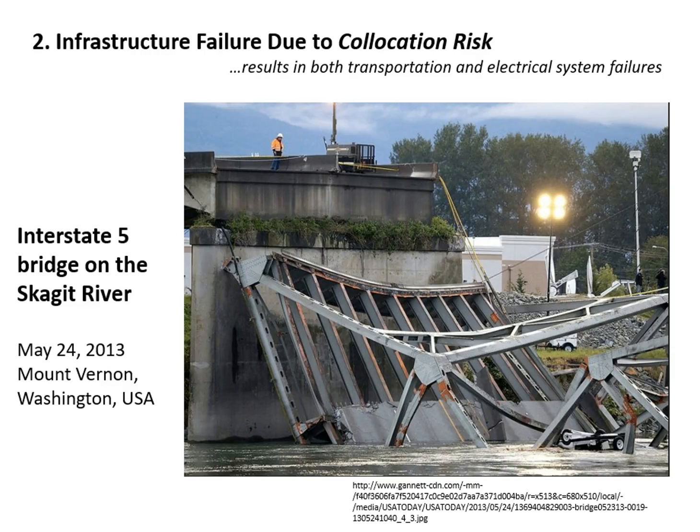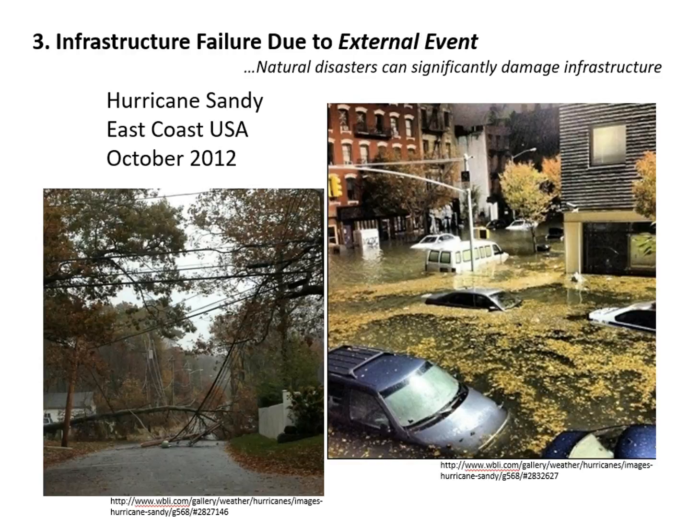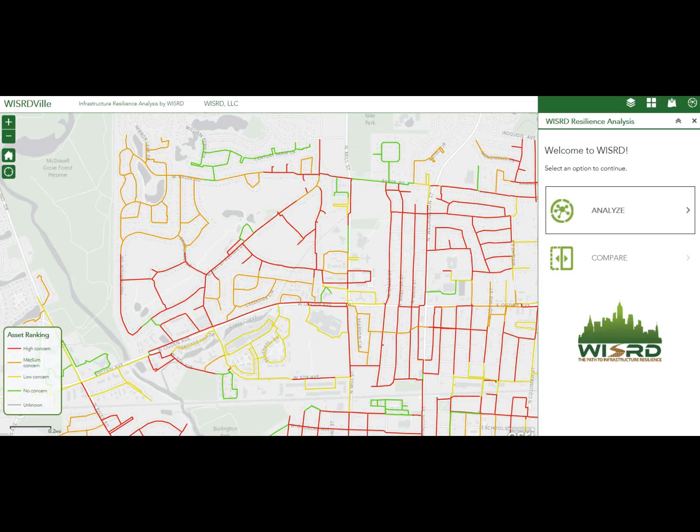The second mode being co-location risks, where you may have brand new infrastructure, but it's being co-located with deteriorating infrastructure, and the collapse of one creates a dependency model that can collapse multiple sectors. The third infrastructure failure is due to external events, or commonly known as natural disasters under FEMA's hazard mitigation planning. For example, on the slide here, you can see that when Hurricane Sandy came by, there were multiple failures of transportation, electricity, and communications.